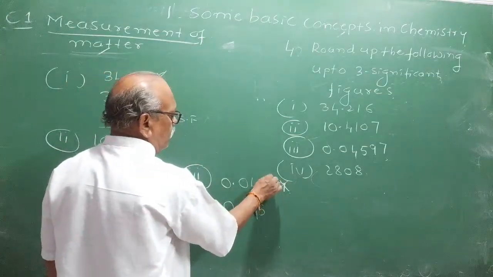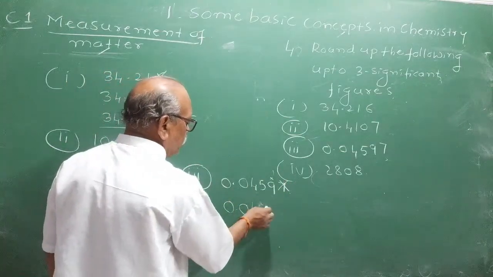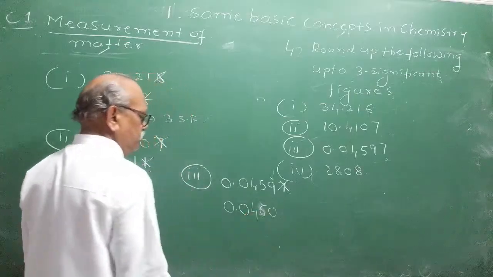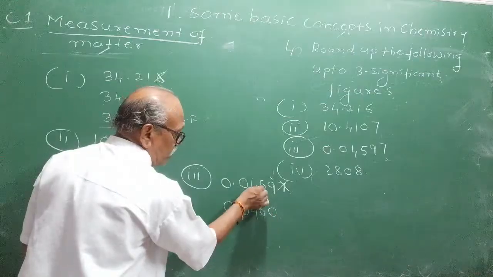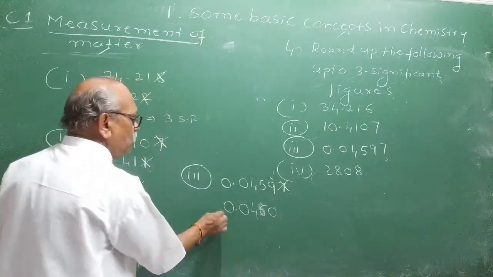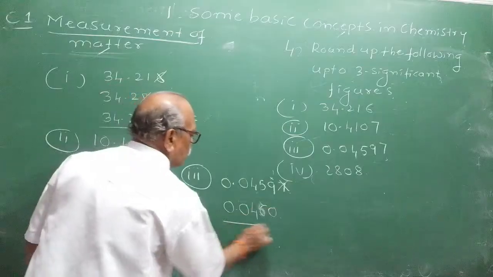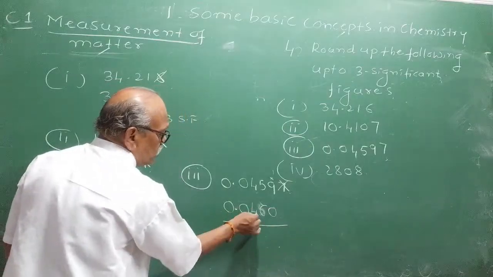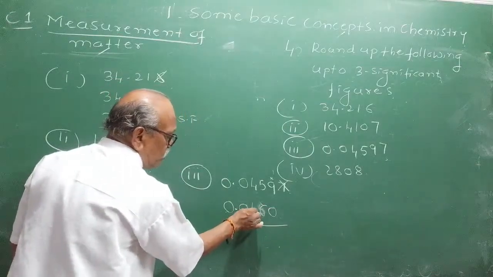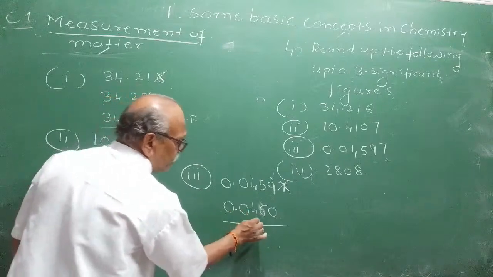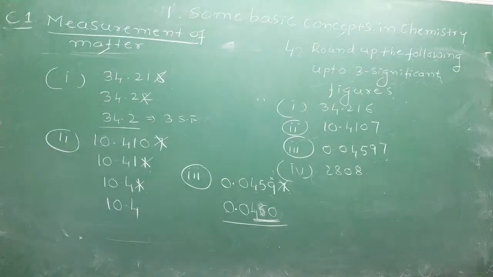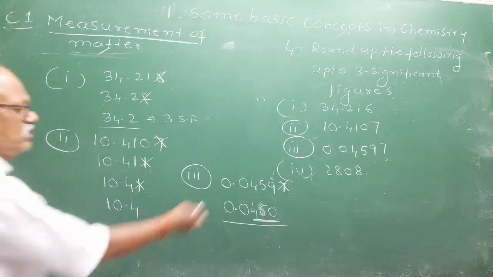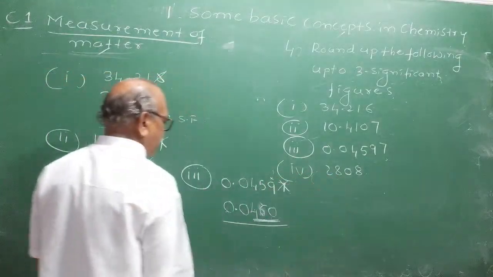9 plus 1 becomes 10. Because 9 plus 1 is 10, you will get 0 here, and that 1 is to be carried here. You will get 0.0460. See, the zeros before the first non-zero digit are insignificant. Therefore, there are 3 significant figures, which are 460. That is the answer.